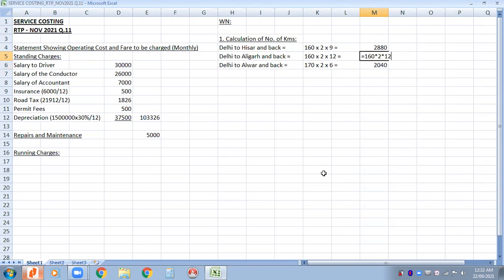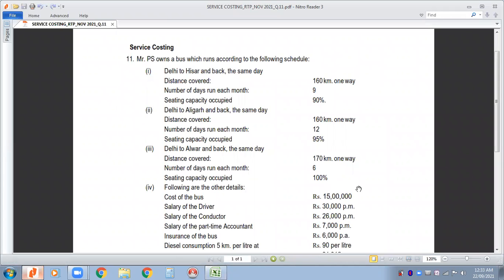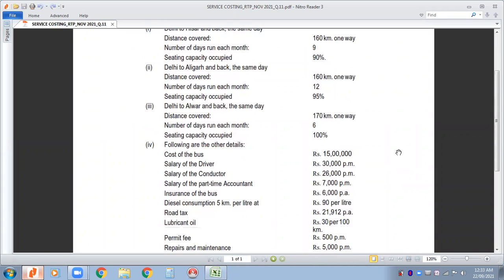This is how the number of kilometers for each of these three cities has been calculated. And when we take the total of all these three, that will give us the total kilometers traveled. Now, once we have got the total kilometers traveled, we can calculate all those costs जो kilometers के ऊपर depend है. कौन सा है? सबसे पहले diesel.